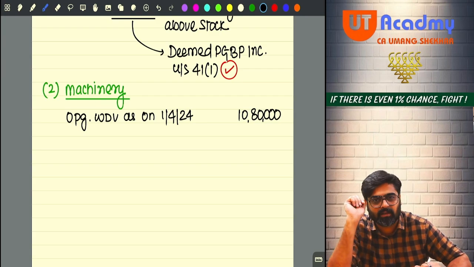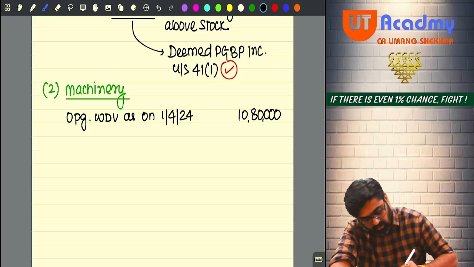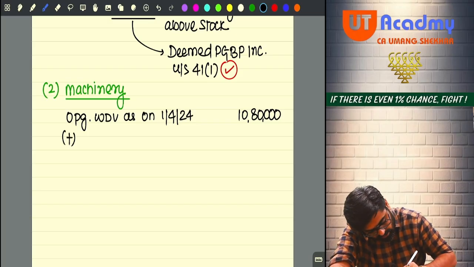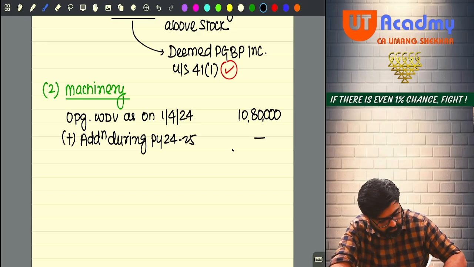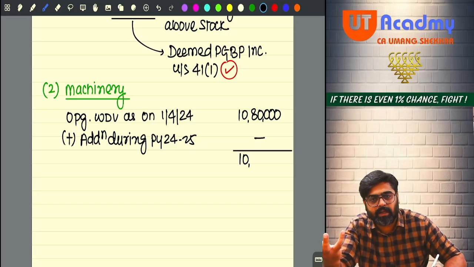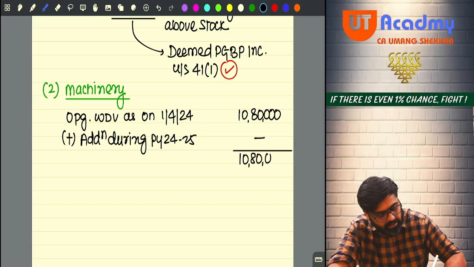Is there any addition for 180 days or more, less than 180 days? So there is no addition. So if I write additions during previous year 24-25, there are no additions per se. So your block should have some machine in the end whose value should have been 10,80,000. On that you would have claimed depreciation.